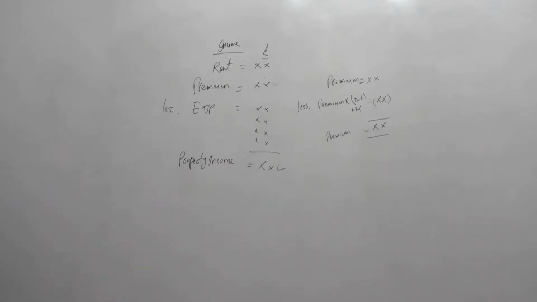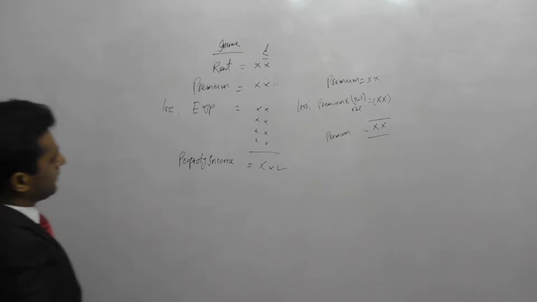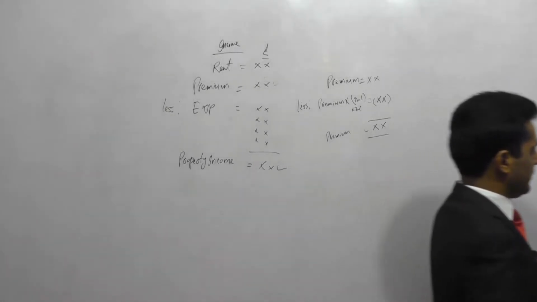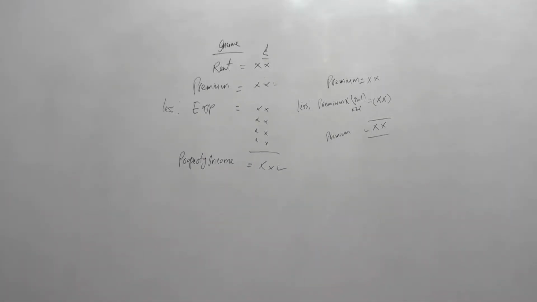So first we take the rent, then we add premium into it, and we'll deduct different expenses. And when we talk about the expenses here, we can only deduct the revenue expenses, so we cannot deduct the capital expenses. I'll just share the screen with you now, and we will read the notes from our lecture notes.